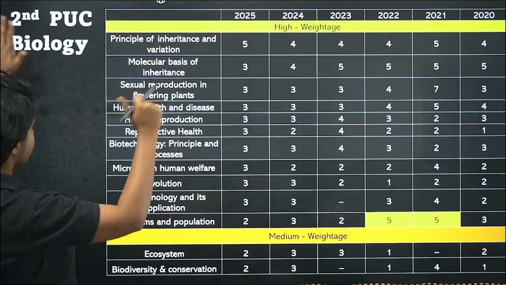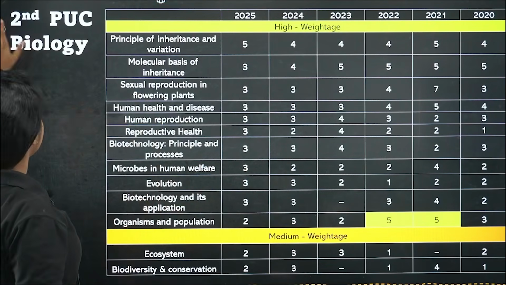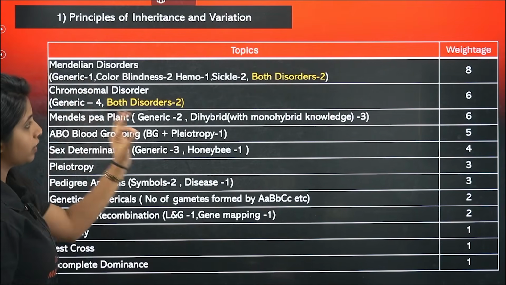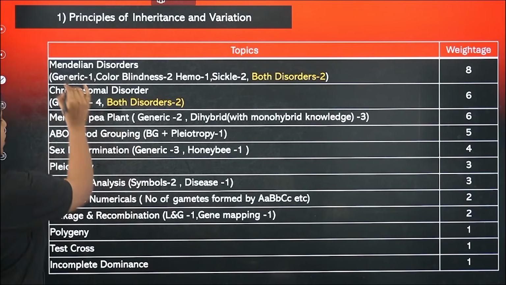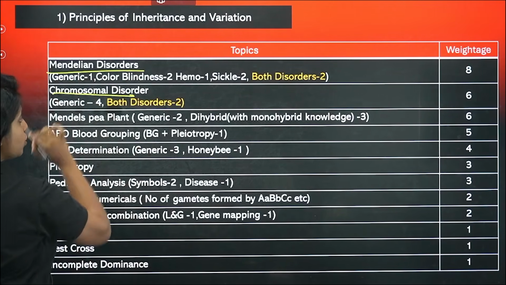From breathing and exchange of gases, nothing has come. So the next thing is second PUC biology, and over here the first chapter, principles of inheritance and variation. Most questions have come from Mendelian disorders and chromosomal disorders.